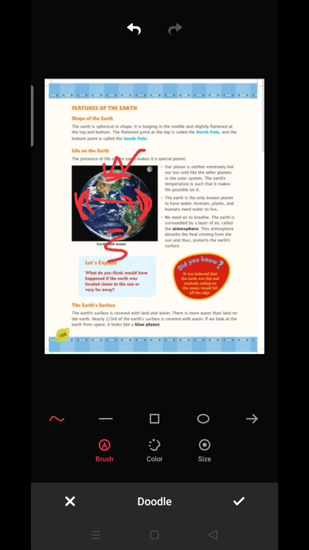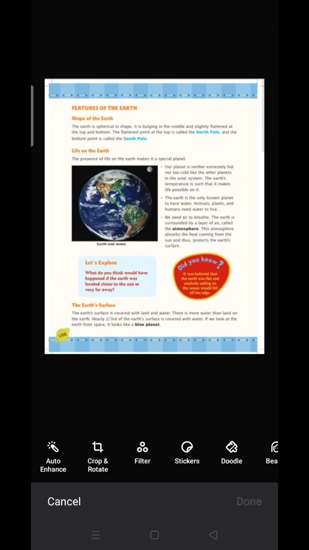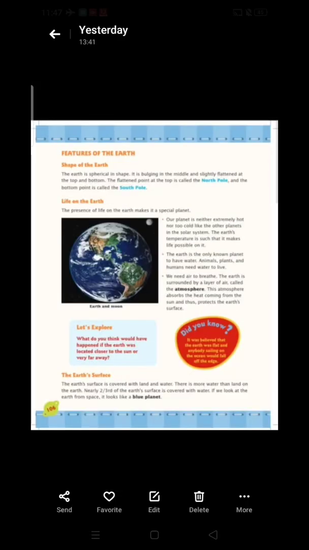So the upper flattened point, the topmost point, is known as the north pole, and the bottom point is known as the south pole. If you remember the directions, you are completely aware why I call them the north pole and the south pole, because the name of the pole is given according to the direction.